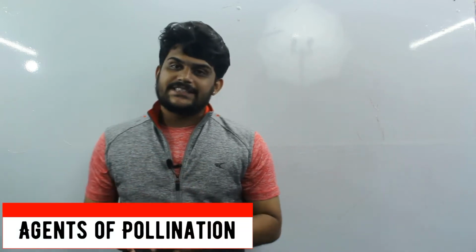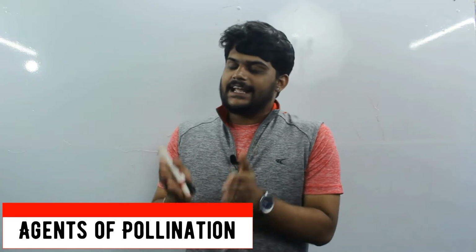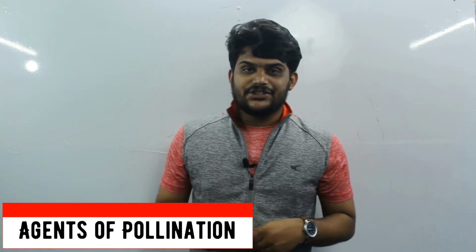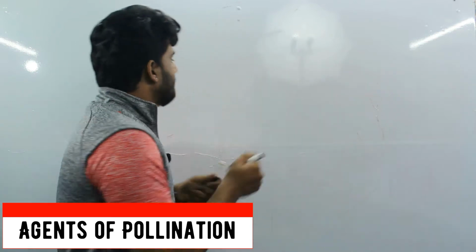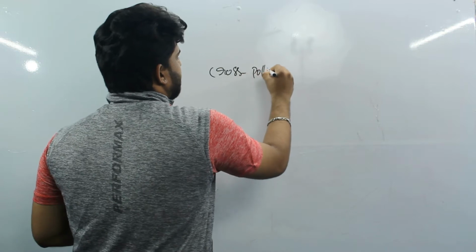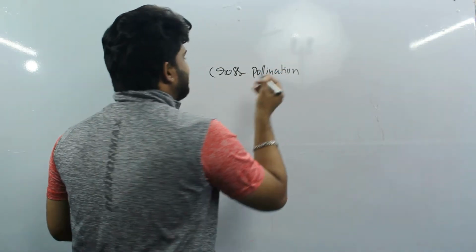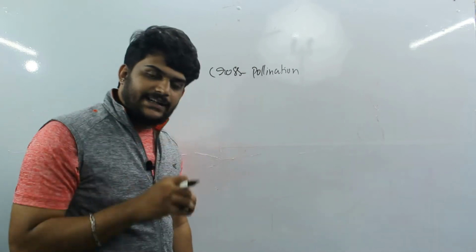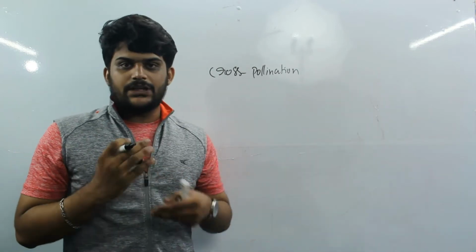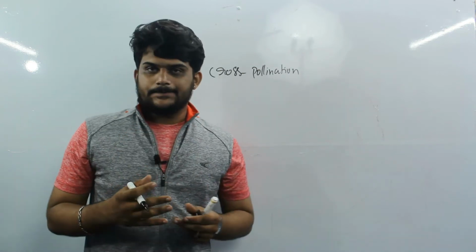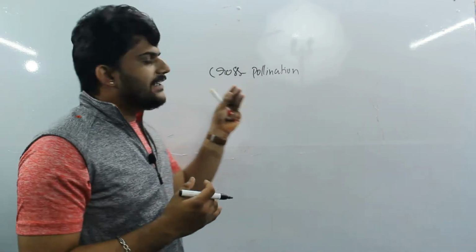Self-pollination doesn't need any pollinating agents, but cross-pollination needs agents to carry the pollen grains or anther from one flower to the other flower of the same plant or a different plant.